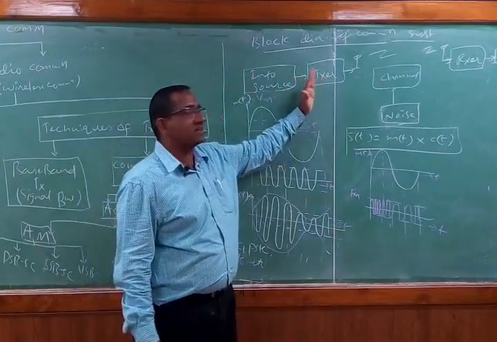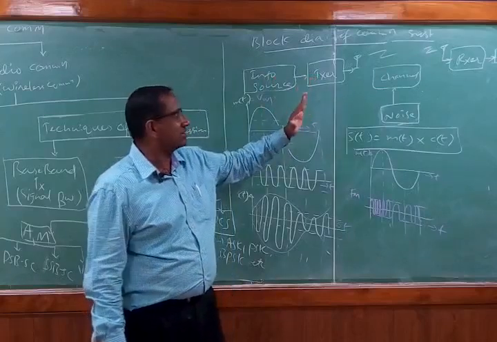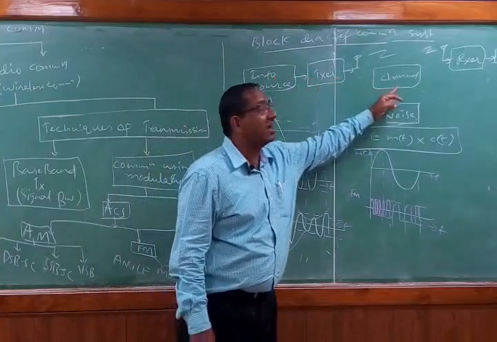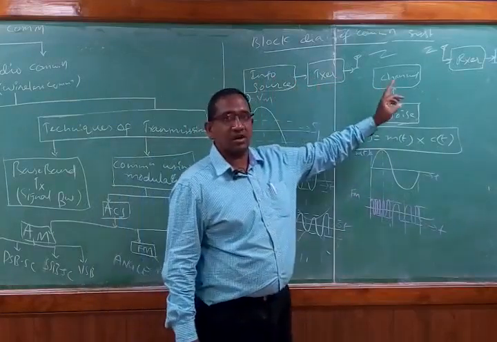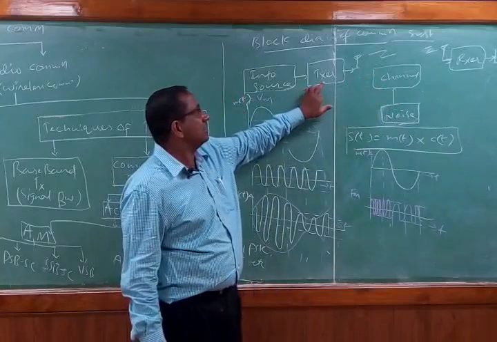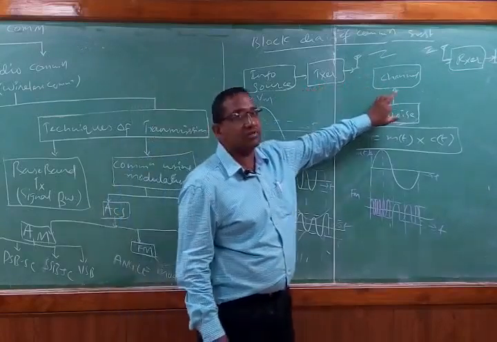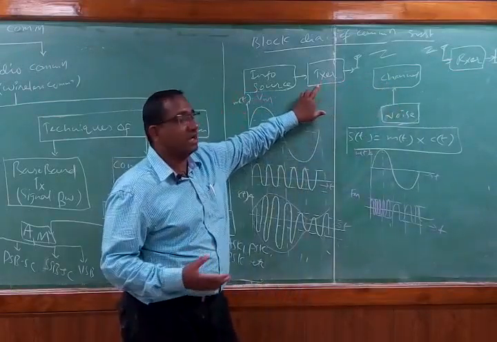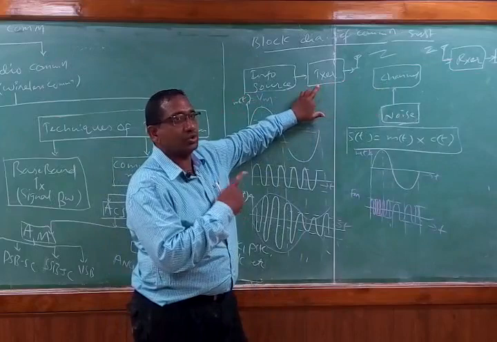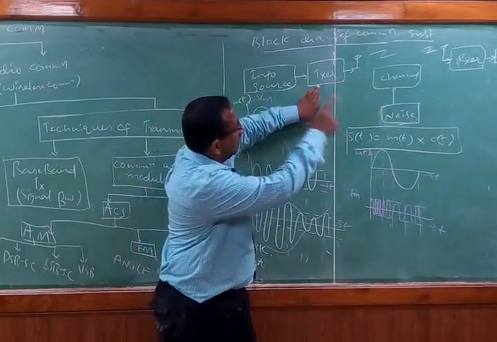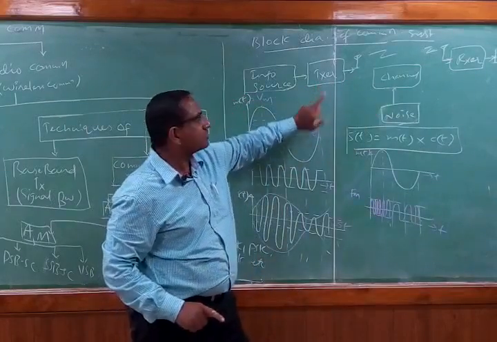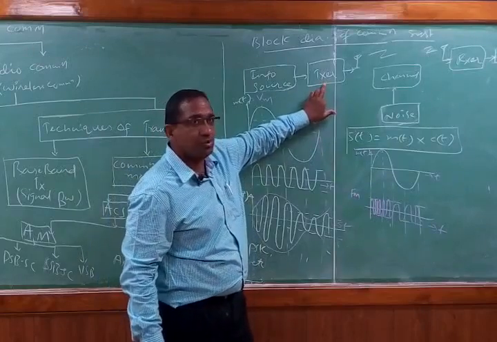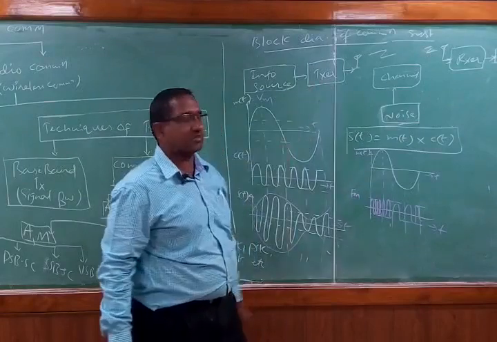After that, the transmitter is going to process that electrical signal so that it can be transmitted through the desired channel to the receiver. That means the design of the transmitter depends on the type of the channel. Based on the type of the channel, we process the electrical signal in the transmitter so that it can be transmitted effectively up to the receiver. That is what the transmitter part will do. Whatever modulation we do, we do in the transmitter side.